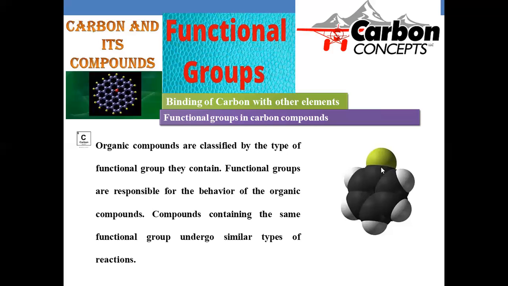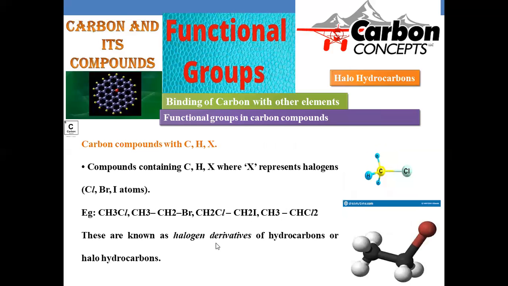I'm taking a simple example, halobenzene. All halobenzenes may have a resemblance in their properties: they participate in substitution rather than addition reactions, specifically electrophilic substitution. And the halo functional group is selective for ortho-para substitution only. So whenever a functional group is there, that will drive its chemical property. Similar functional groups will have similar chemical properties.